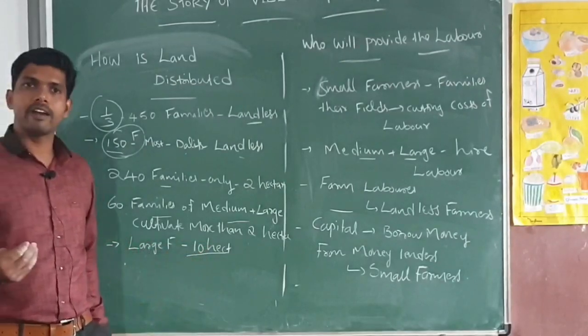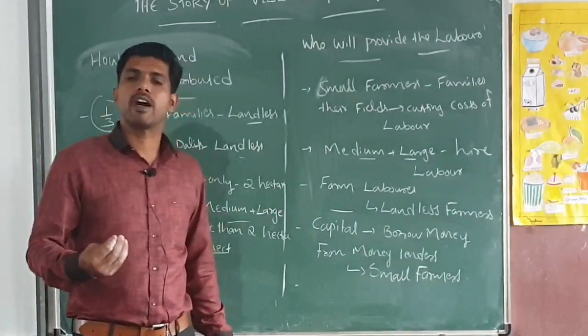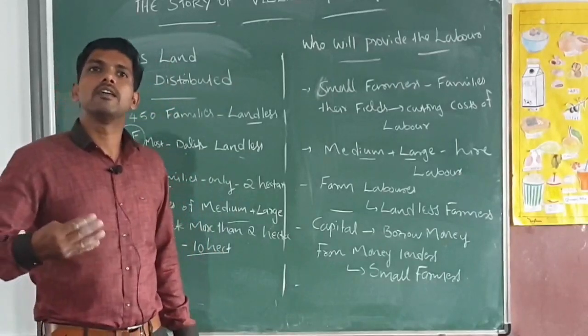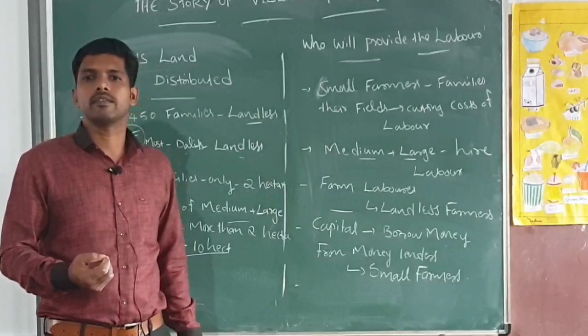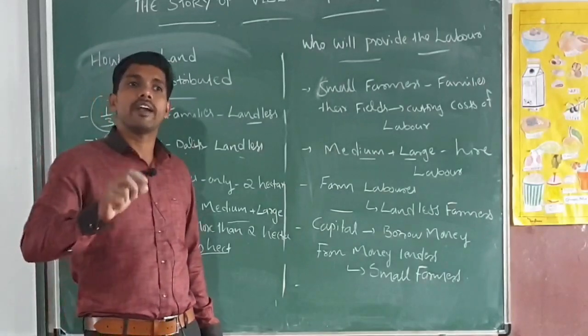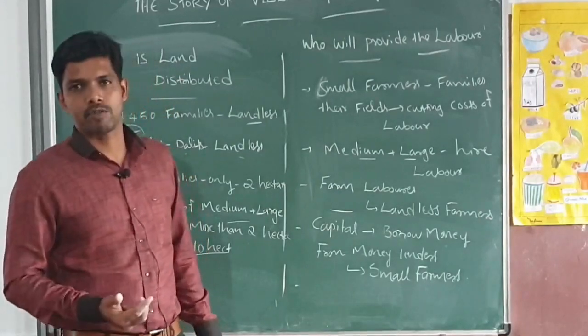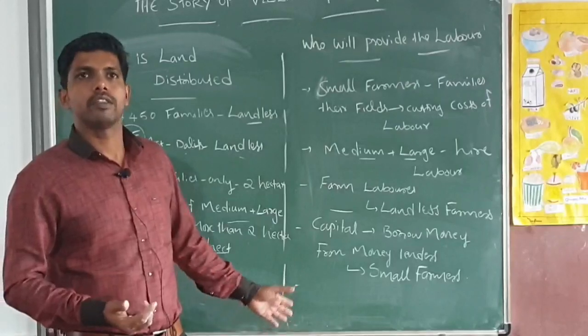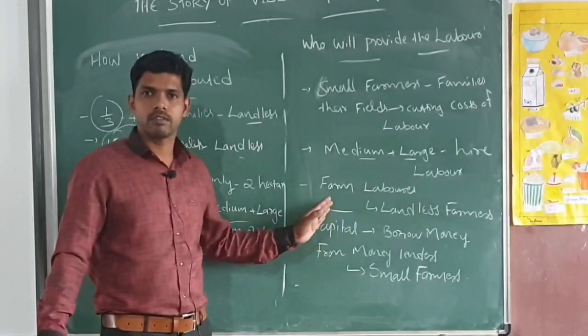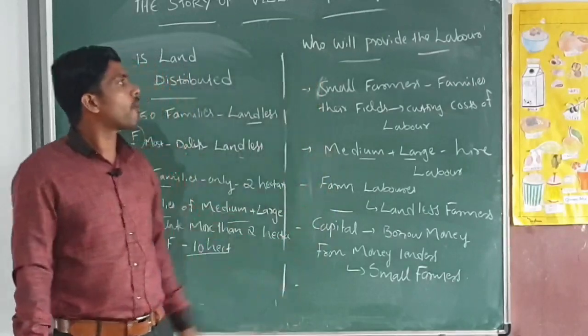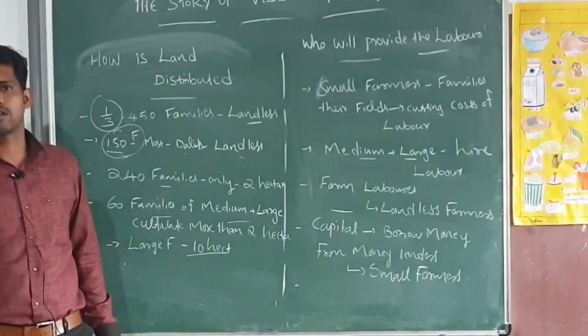And from their land, they get more profit and yield. They sell their production in the market itself, so they get more earning. That earning they can use for the next agricultural season as capital. Okay, so here the conditions of the small farmers are very pathetic. That's about who will provide the labor and their condition also.